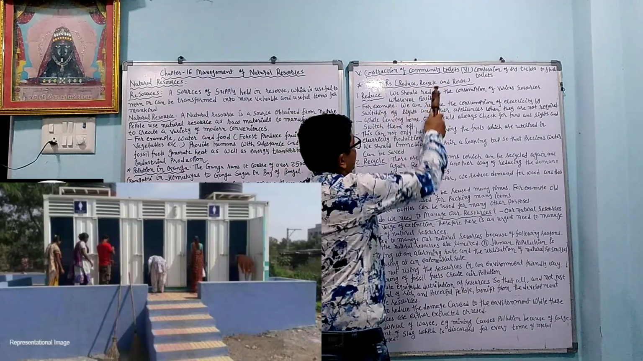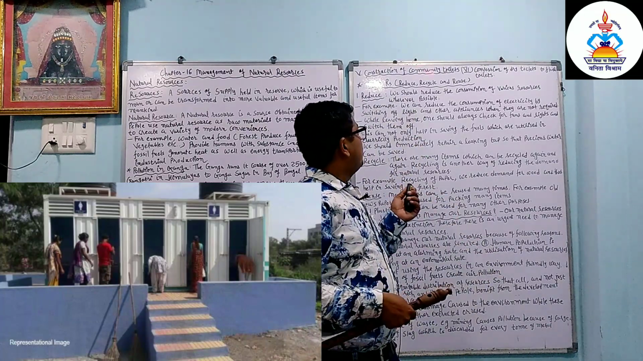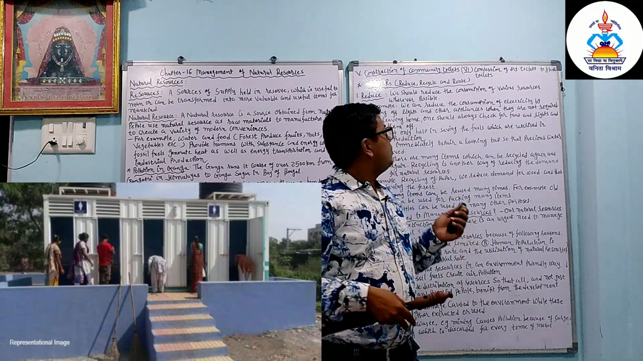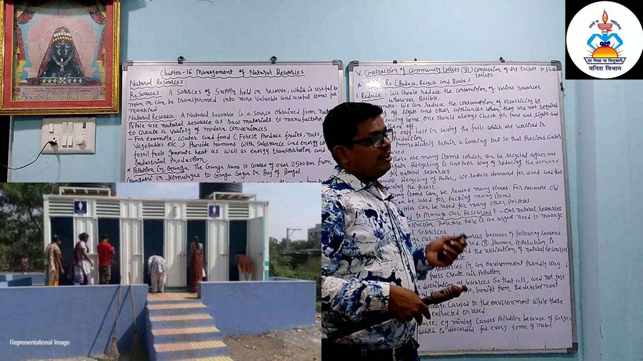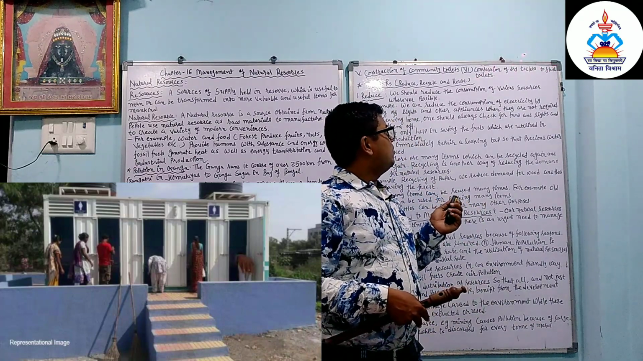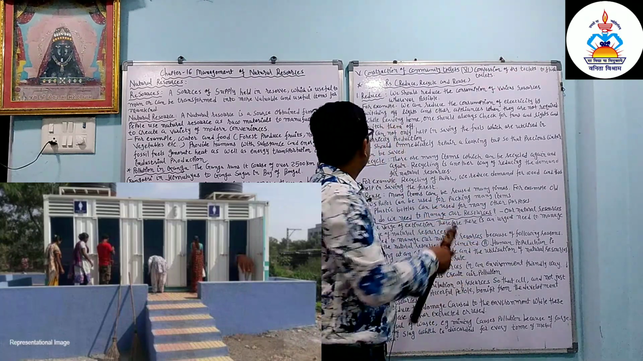Construction of community toilets, so people use the community toilets and not the open area. And conversion of dry toilets to flush toilets. Whatever dry toilets are there, we can convert them into flush toilets, so we can avoid the pollution.